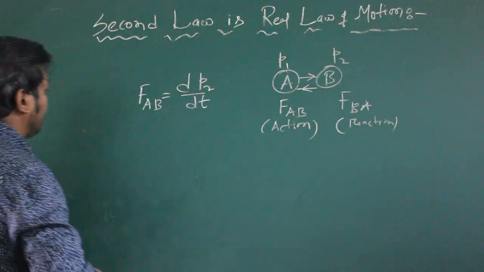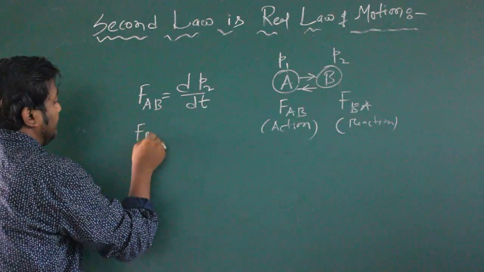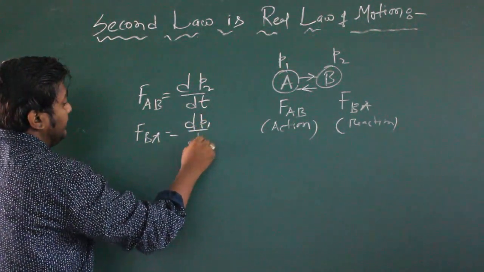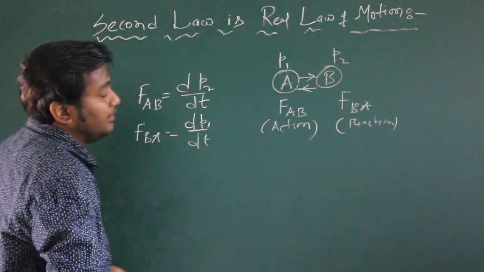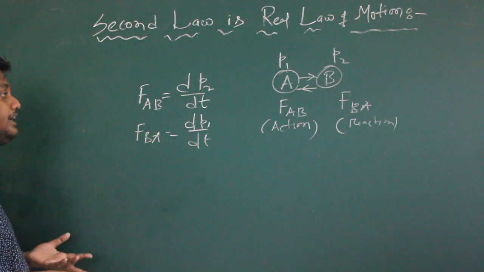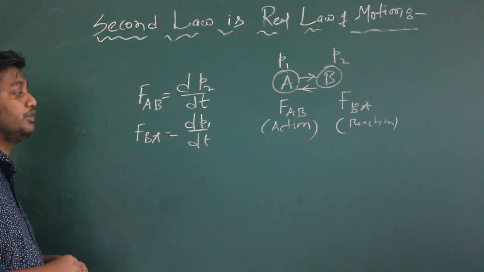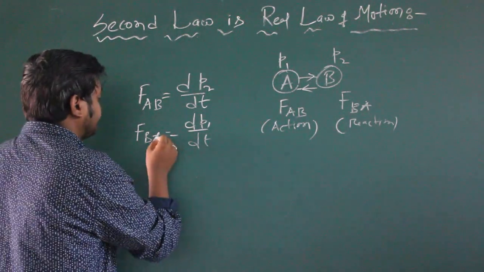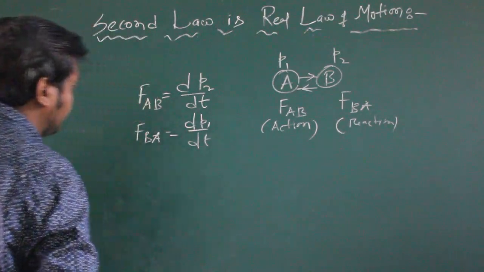Okay, so what will be the force BA? Force BA will be equals to dP1 by dt, because the force given by body B to A will change the momentum of body A. That means FBA equals to dP1 by dt.